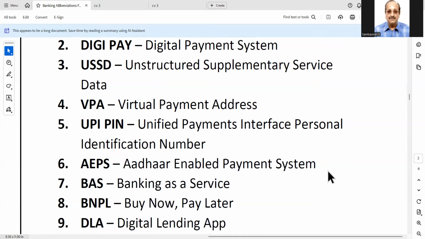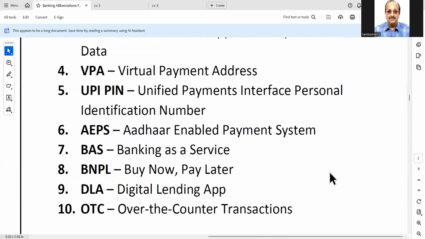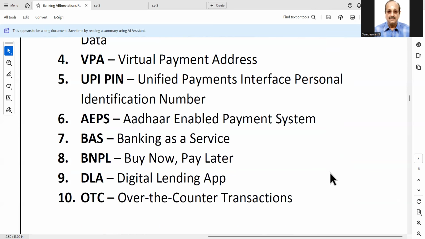UPI PIN, Unified Payment Interface Personal Identification Number. AEPS, Aadhaar Enabled Payment System. Next one is BAS, Banking as a Service. Next, BNPL, Buy Now, Pay Later. Next, DLA, Digital Lending App. Next is OTC, over the counter transactions.